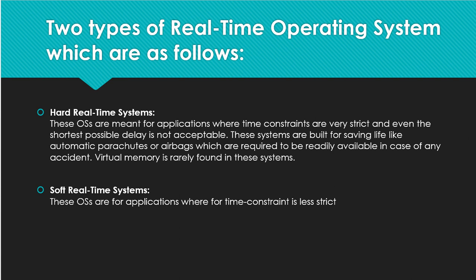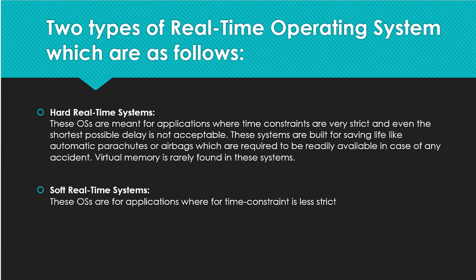Hard real-time operating systems are meant for applications where time constraints are very strict. Okay, hard real-time in the sense there is a particular time bound, and within that time only it has to execute the program. If the time goes over, that process will not be considered for execution.